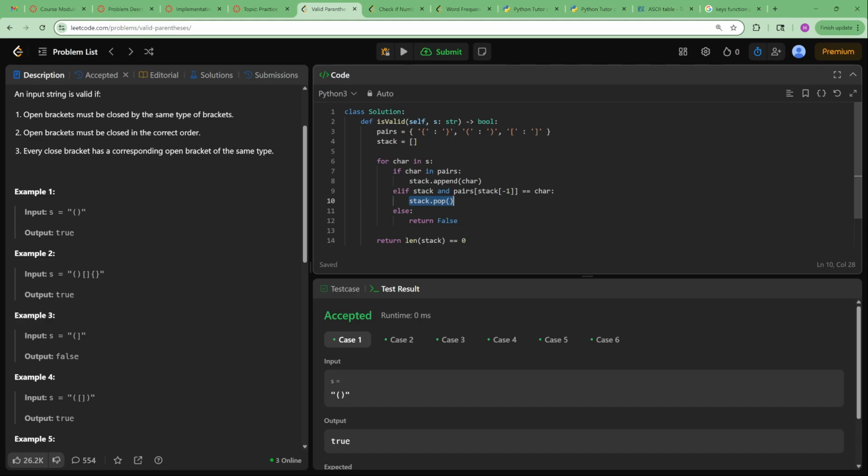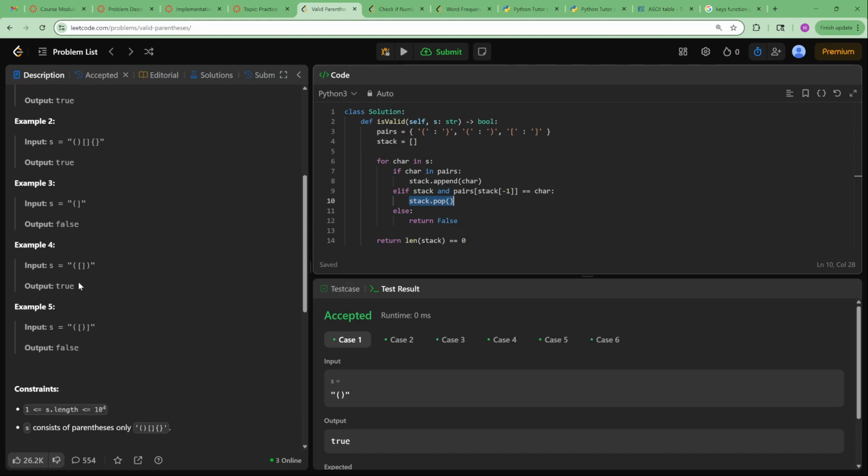So that causes the last opening bracket to be popped out, and then we're going to go to the one before it. So let's say in this case, we're going to have this one at the start, and then this one's going to be the last opening bracket that we see. We're going to check the dictionary at that point, which is right here. The value that it's looking for is this closing bracket, and the current character we're on is that one. So what we do is we pop from the stack the last opening bracket that we saw. So we pop this one, which means the last element in the stack is now this one, and then we go to the next character.